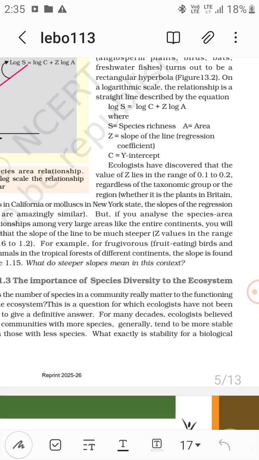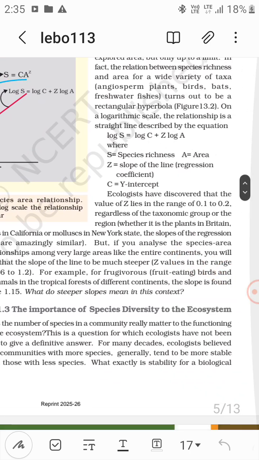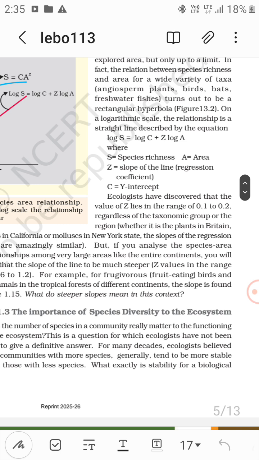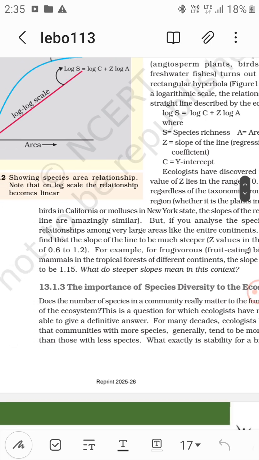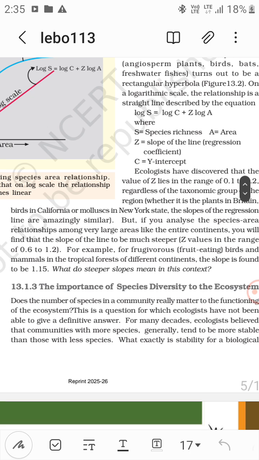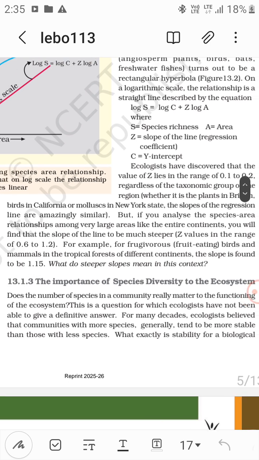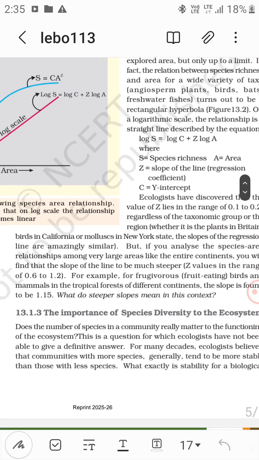So C is equal to the y-intercept. Ecologists have discovered that the value of Z lies in the range of 0.1 to 0.2, regardless of the taxonomic group or the region. So whether it is plants in Britain, birds in California, or mollusks in New York State, the slope of the regression line is amazingly similar.